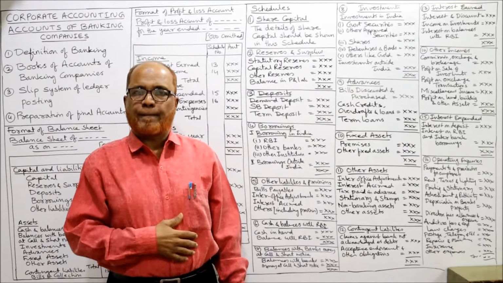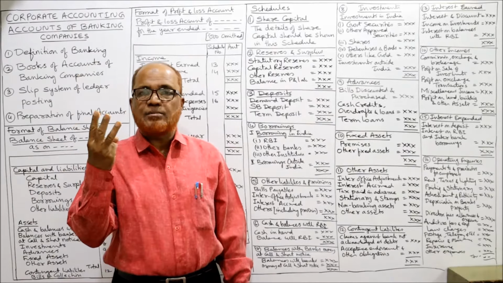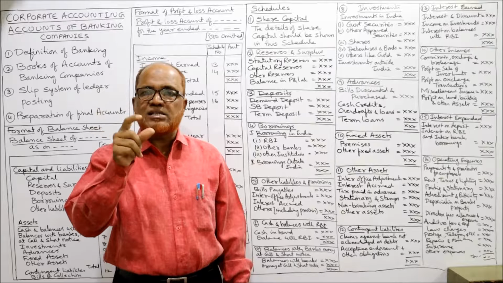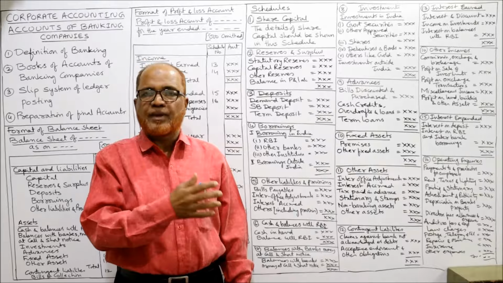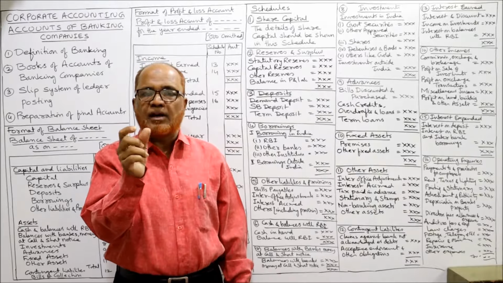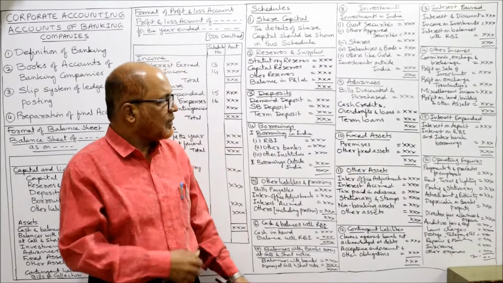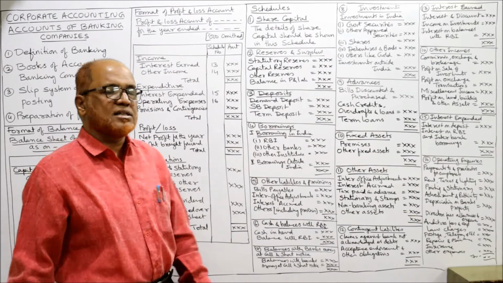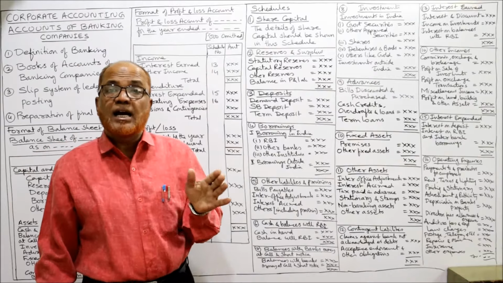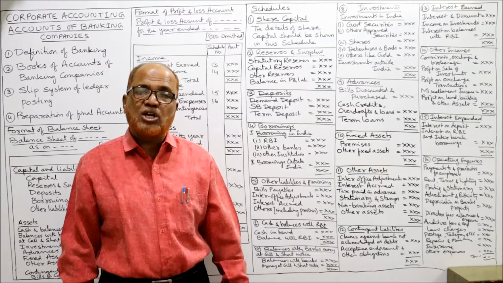Now expenditure. So in expenditure there are 3 items. First, 15th schedule, interest expended; 16th schedule, operating expenses; then, unlike the schedules on liabilities, other liabilities, one item is the provisions and contingencies. That item is provisions and contingencies. It does not have any schedule.